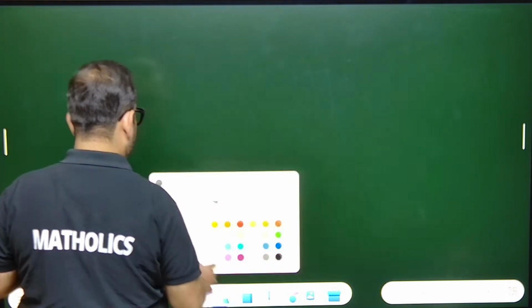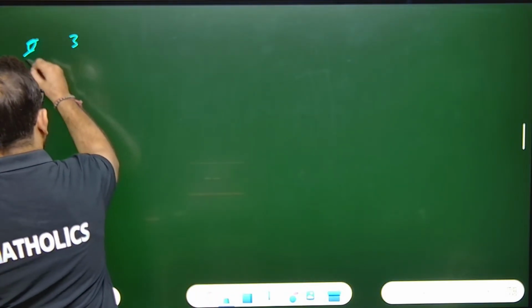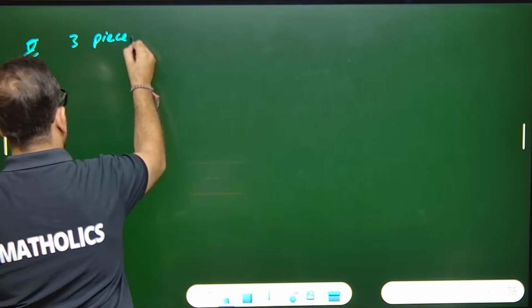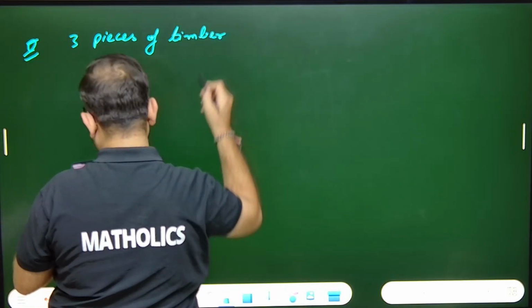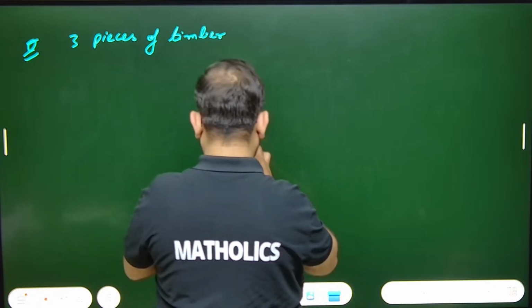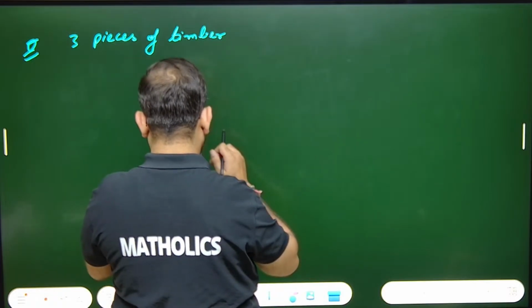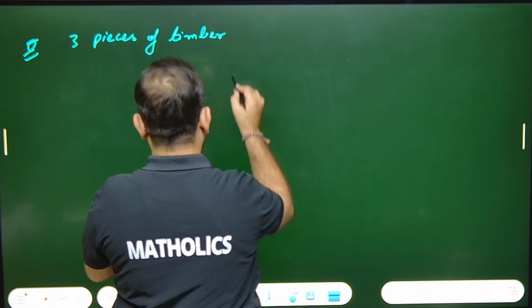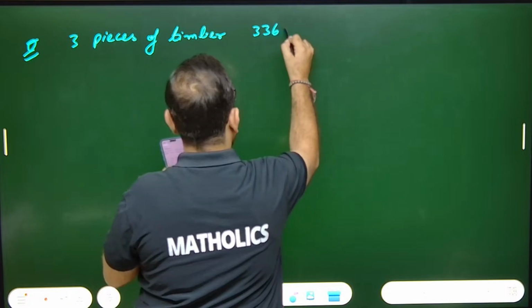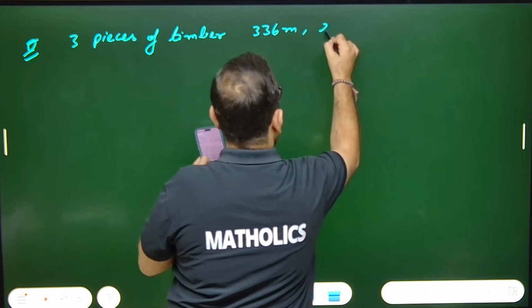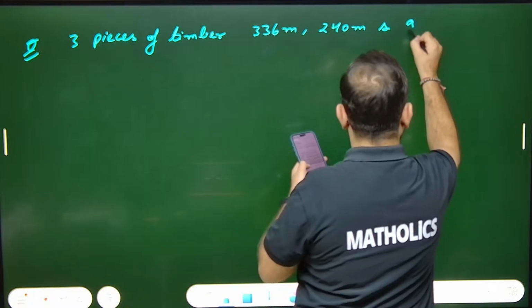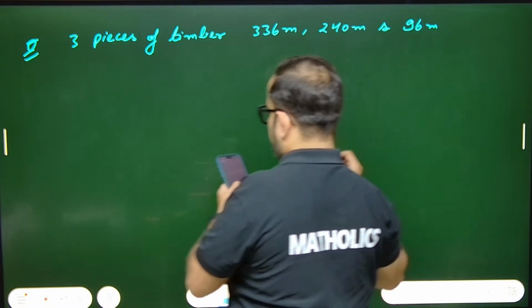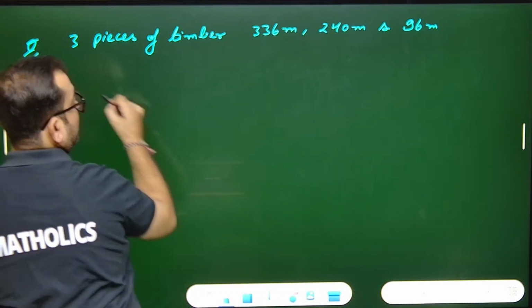Three pieces of timber. Timber means wood. 336 meter, 240 meter and 96 meter long.